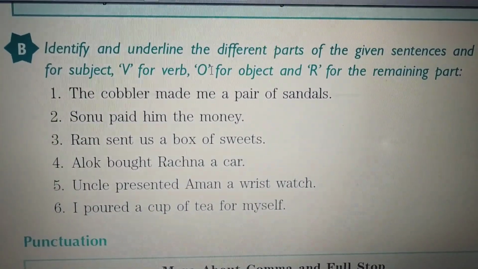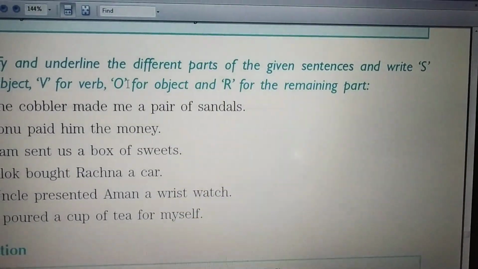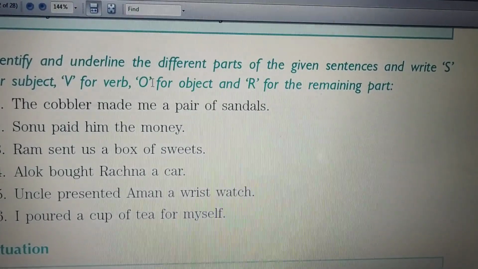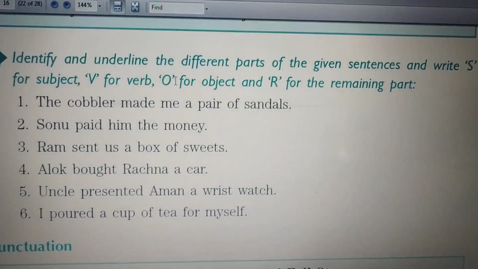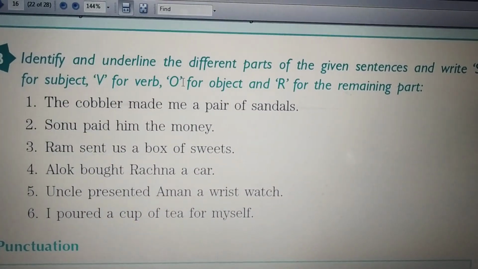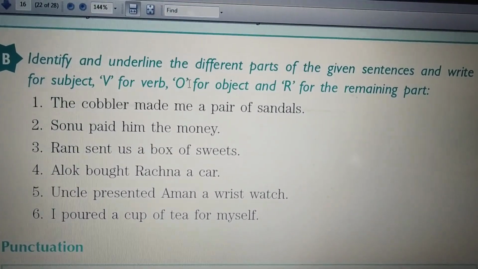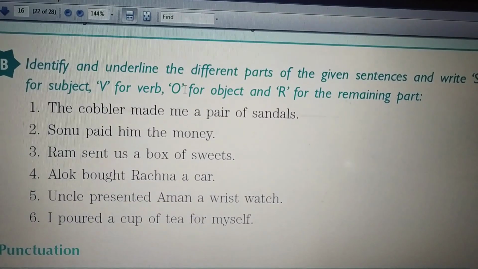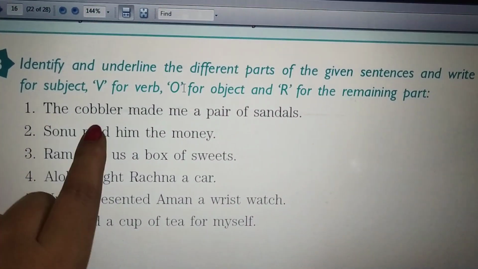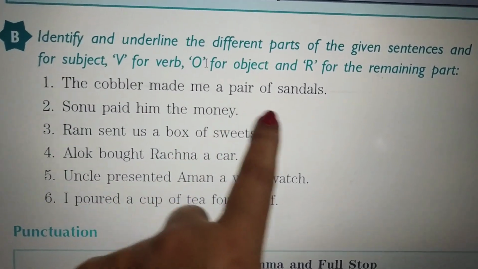Identify and underline the different parts of the given sentences, and write S for subject, V for verb, O for object and R for the remaining part. Okay. So let's see the first sentence. The cobbler made me a pair of sandals. Which one is the subject over here? The cobbler. The cobbler is the doer of the sentence, right? The cobbler. Then made me a pair of sandals.